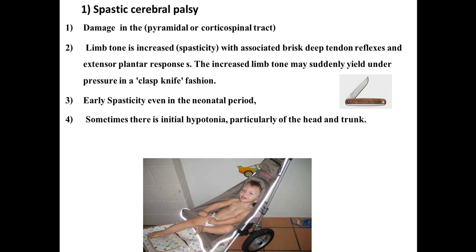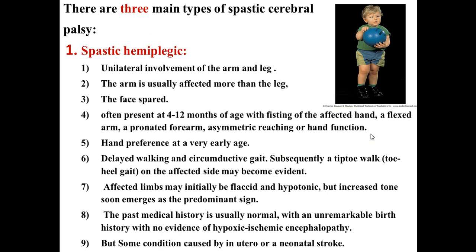There is increased limb tone and a sudden yield under pressure. We call it the clasp knife fashion. Early spasticity, even in the neonatal period, is a sign, and sometimes it is preceded by initial hypotonia, especially in the hand and the trunk.